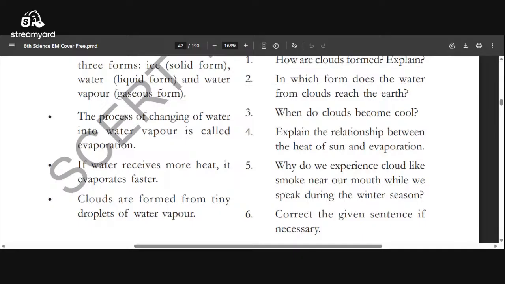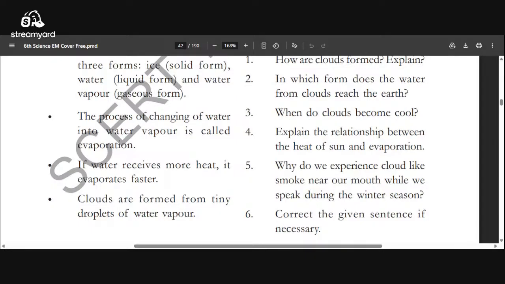Why do we experience clouds like smoke near our mouth while we speak during the winter season? Already I told you, the outside atmosphere is cool in the winter, especially in the morning. When we speak, hot air comes from our mouth. So the hot air contacts the cool air which is in front of our mouth.